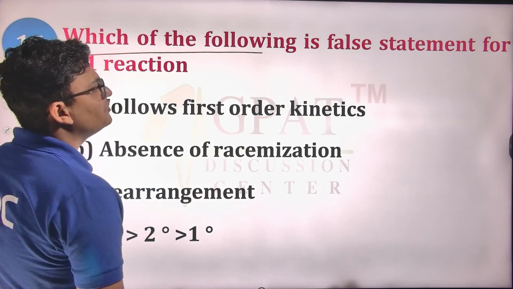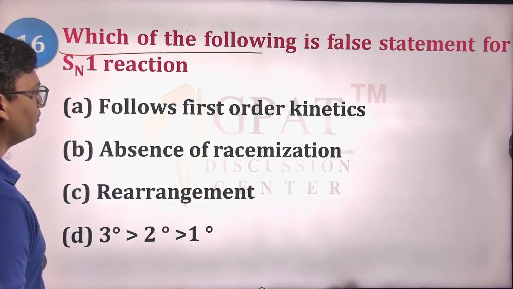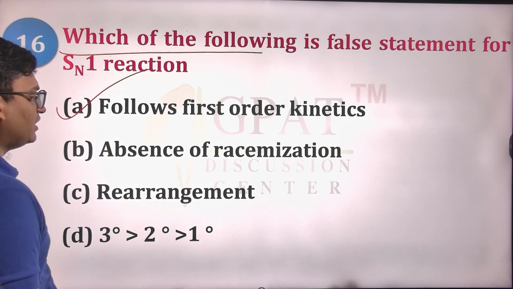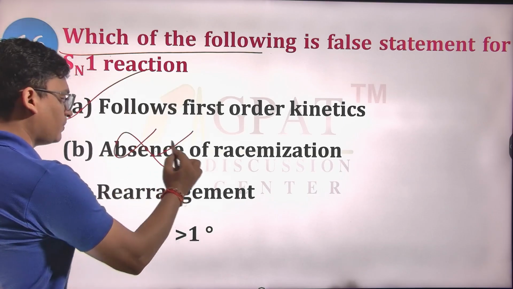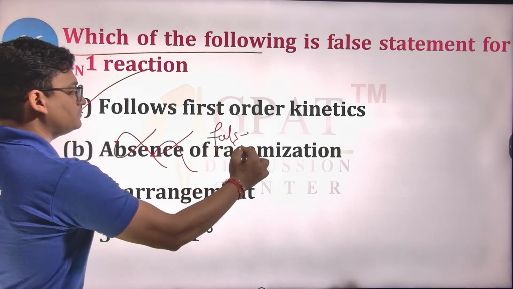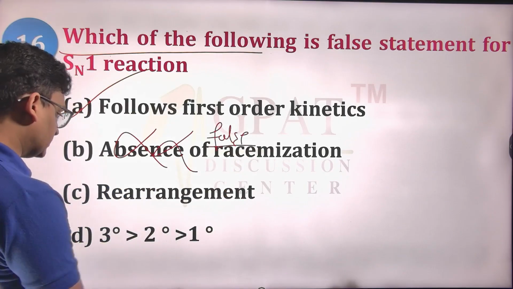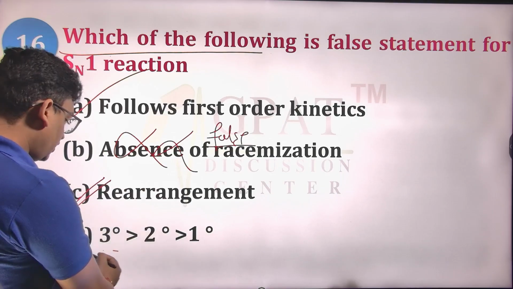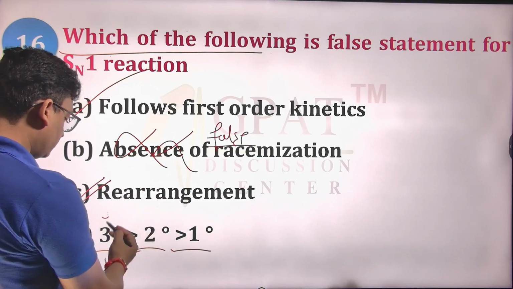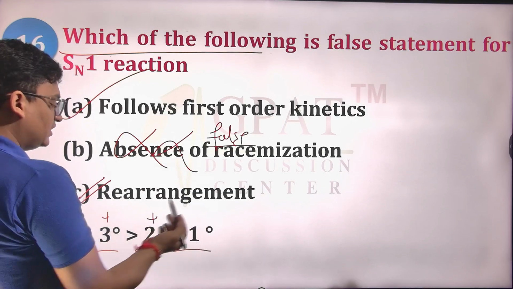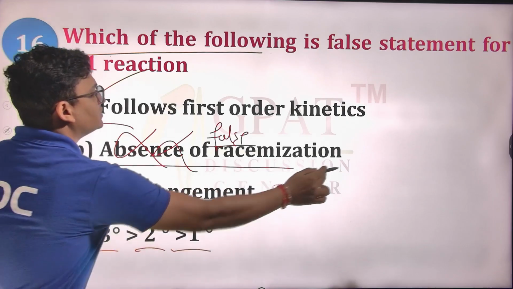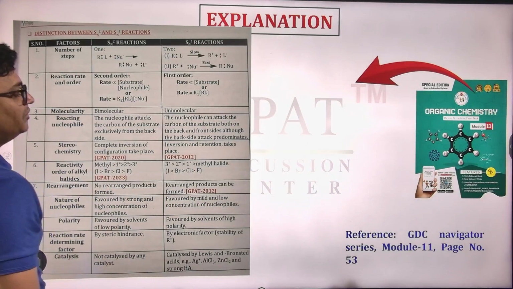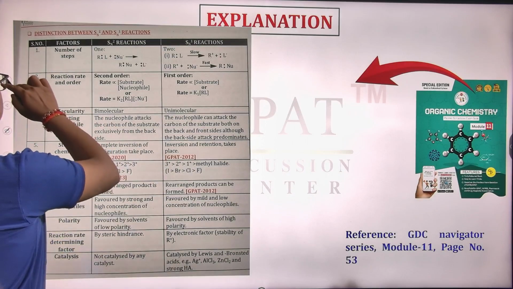Which of the following is a false statement for SN1 reaction? Follows first order kinetics, that is true. Absence of racemization. Racemization is present, so this is wrong. Absence of racemization is false. Rearrangement, yes, due to formation of carbocation, rearrangements are possible. Yes, 3 degree, then 2 degree, then 1 degree, due to 3 degree better carbocation stability, then 2 degree, then 1 degree. So only this is a false statement, and that is what is asked in your question. B will be your false statement.